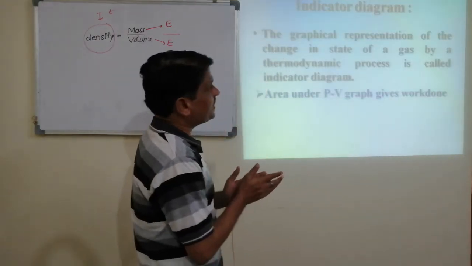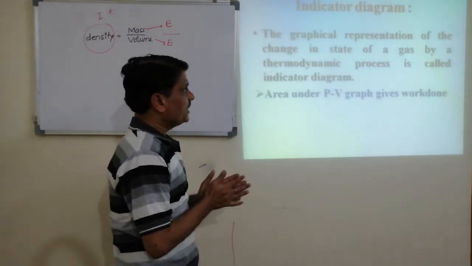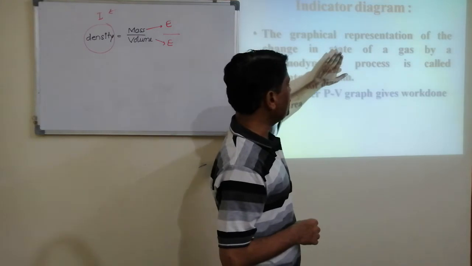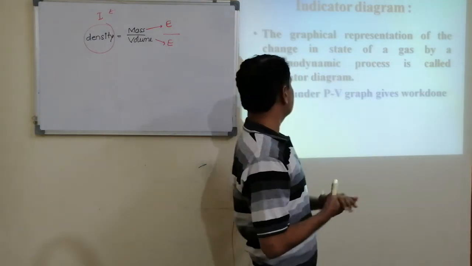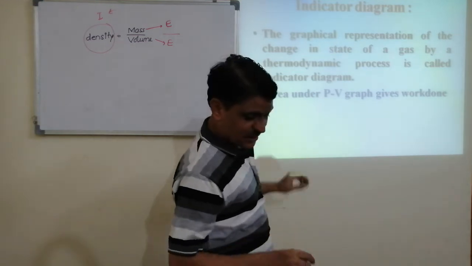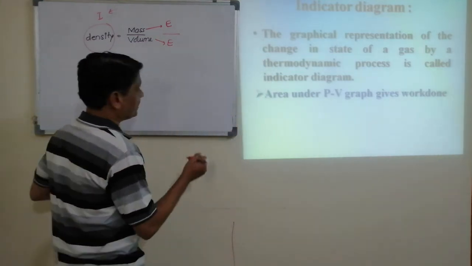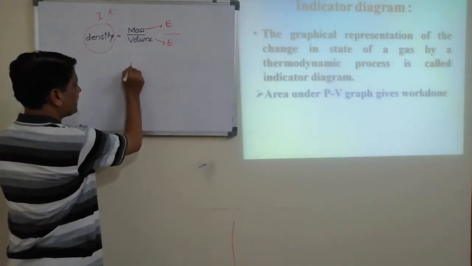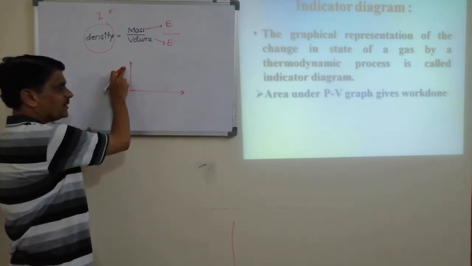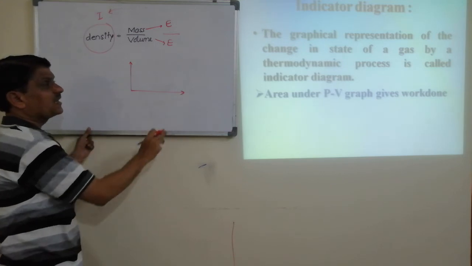The indicator diagram is nothing but a graphical representation of change in state of a gas by a thermodynamic process. It is a graph of one thermodynamic variable versus another.